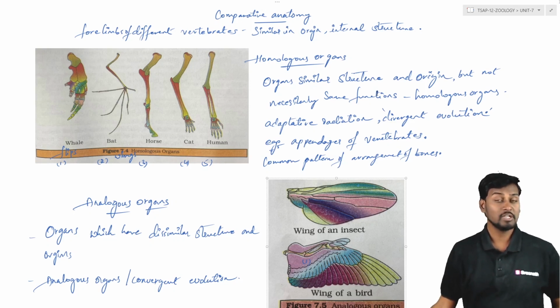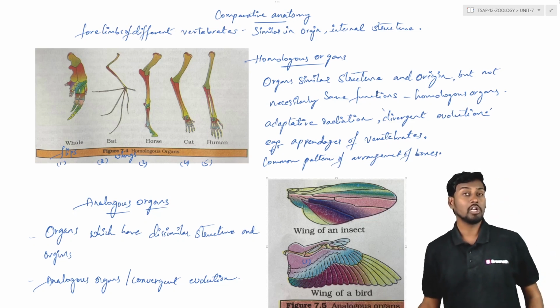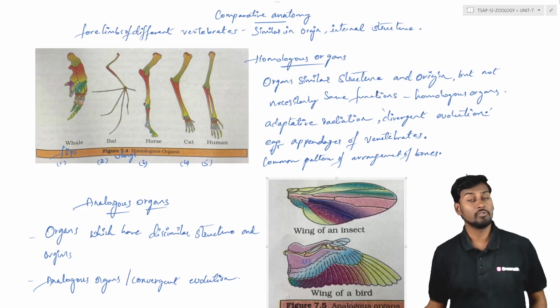So this arrangement is called as anatomy, and we are comparing the anatomy between the different kinds of animals and the different kinds of species of animals. So it is called as comparative anatomy. So comparative anatomy తీసుకుంటే మనకు for example we are discussing for example మనం 4 limbs of different vertebrates మనం కంపేర్